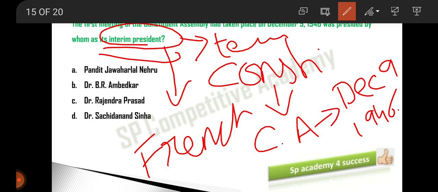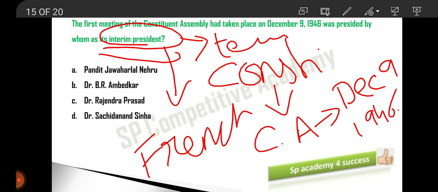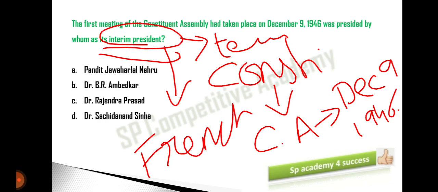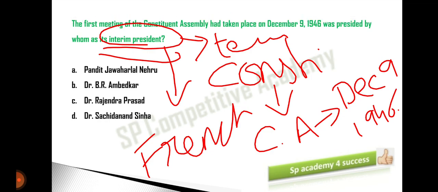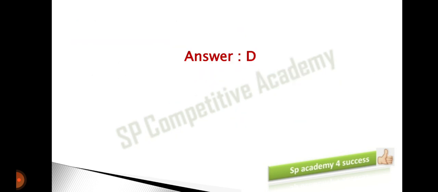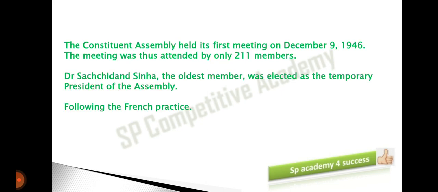Now, the question is, who of the following was the interim president, temporary president? You guys know the answer very well. The options here: Pandit Jawaharlal Nehru ji, Dr. B.R. Ambedkar ji, Dr. Rajendra Prasad ji, and Dr. Sachidananda Sinha ji. Now, the answer for this is Dr. Sachidananda Sinha ji. Option D is the right answer for this question.